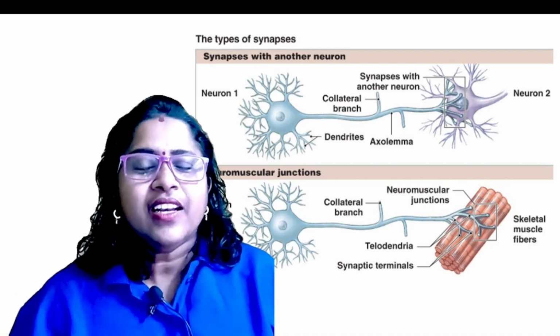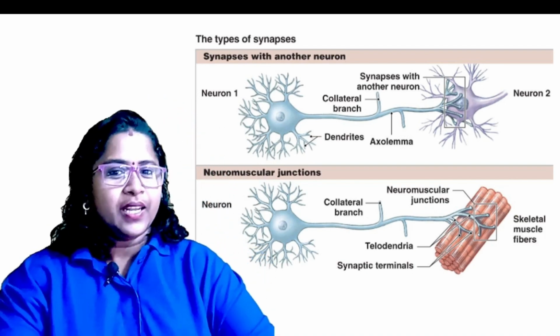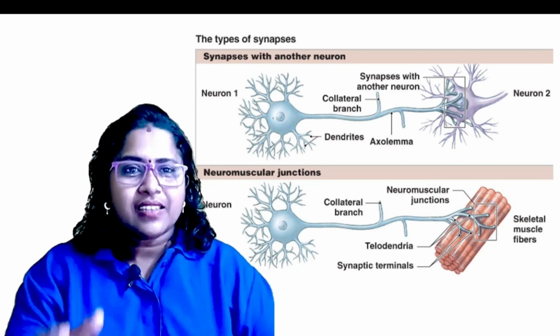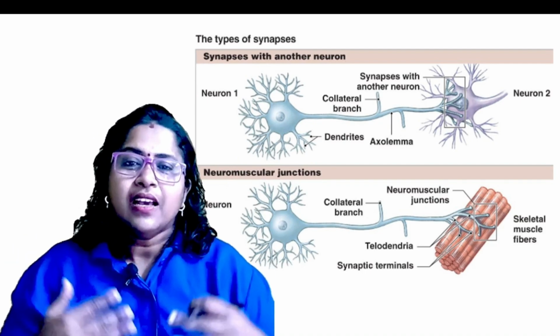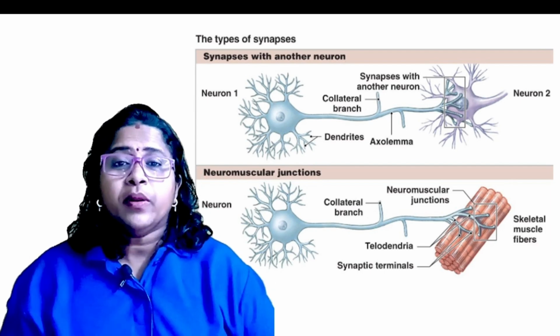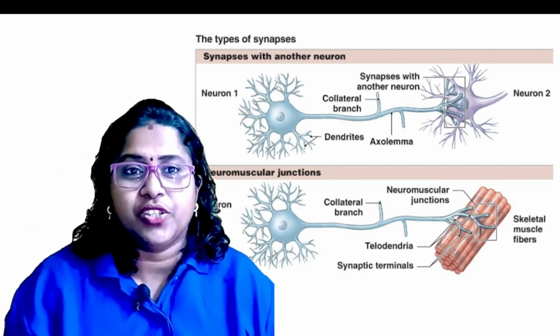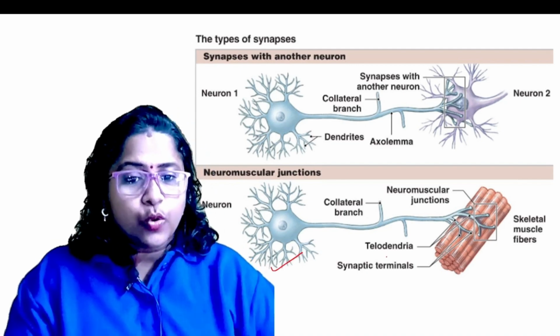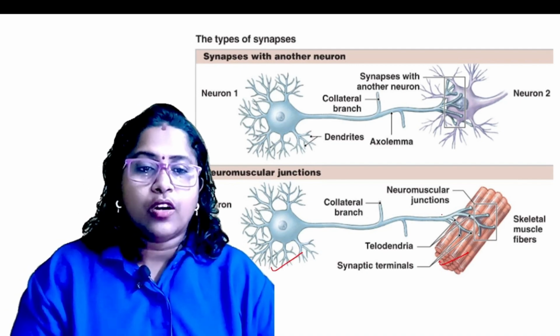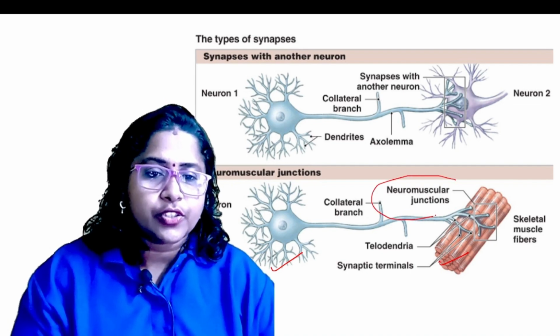Now there are two types of synapses. Number one, the normal synapse, which is the junction between two neurons. It is called a synapse. Then what do you mean by neuromuscular junction? This is also very important. Suppose there is a junction between a neuron and a muscle. It is called a neuromuscular junction.